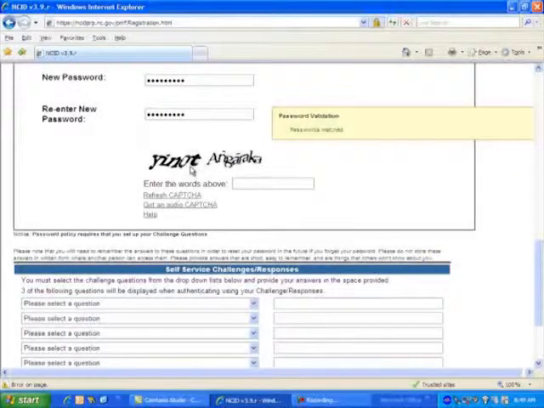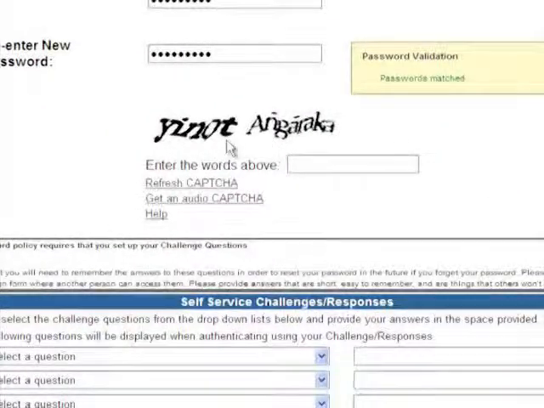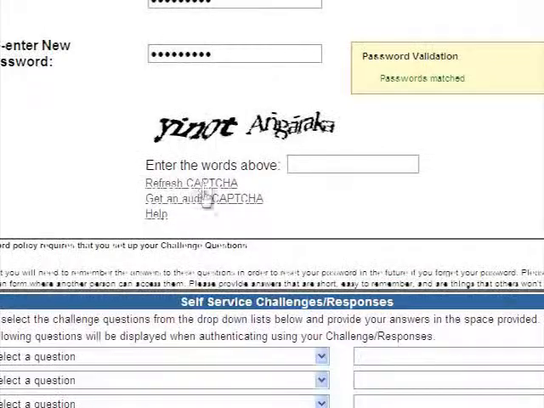There are a couple of things worth noting here as well. Notice the words that we must type. If you have trouble reading the words, hit the refresh link, or you can get an audio version of this. However, remember to make sure that your speakers are on your computer.